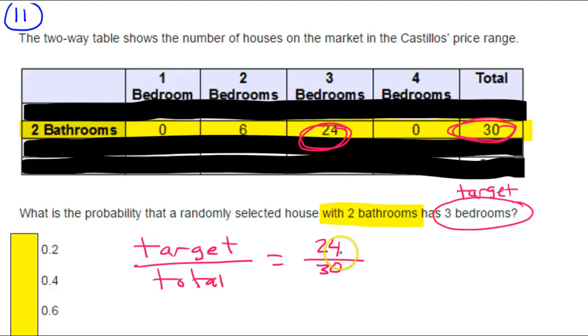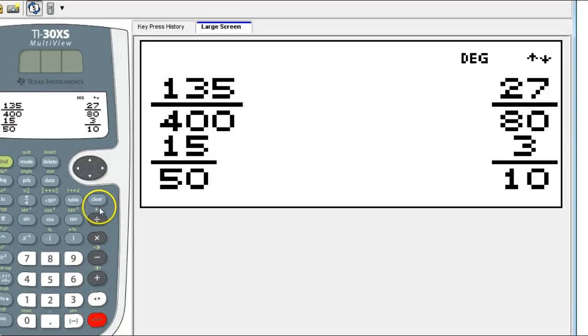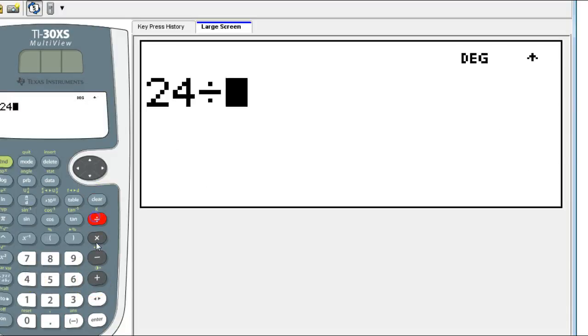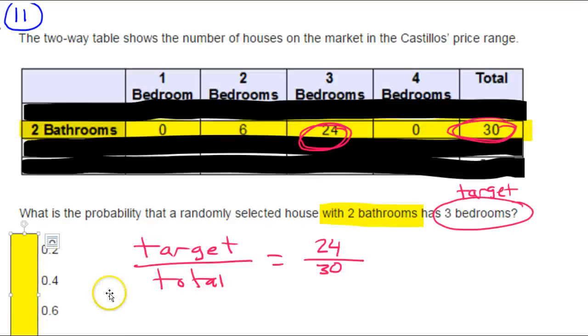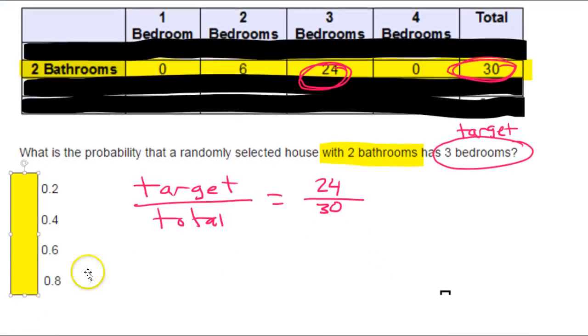Alright, so we'll turn this into a decimal and that should be our answer. So 24 out of 30 is 0.8. Okay, so it should be this last one. And there you go.